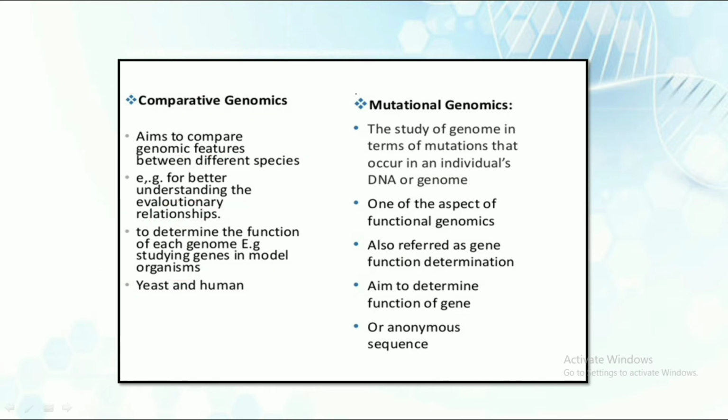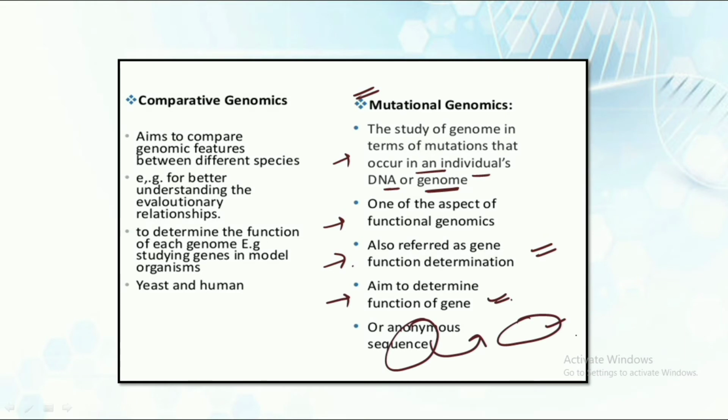The second one is mutational genomics. It is the study of the genomes in terms of the mutations that occur in an individual's DNA or genome. It is one of the functional aspects of genomics. It is also referred to as gene function determination. It aims to determine the function of the gene or any anonymous sequence that is present in the particular genome that we are focusing upon. So this is about mutational genomics.